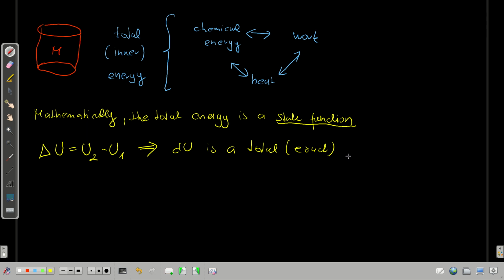I think dU is an exact differential. So this means that the integral dU from state 1 to state 2 equals U2 minus U1.